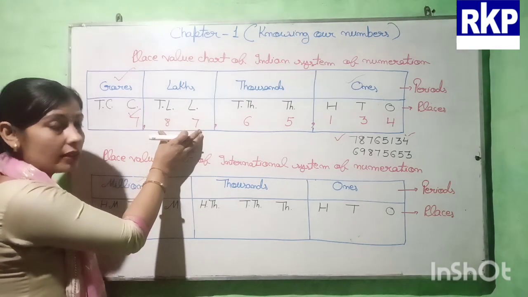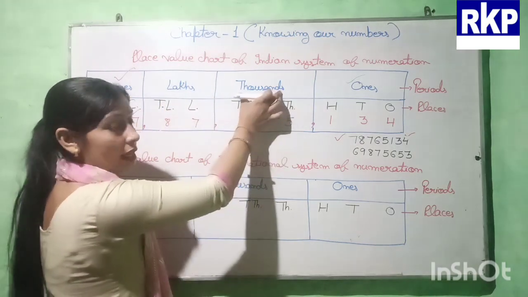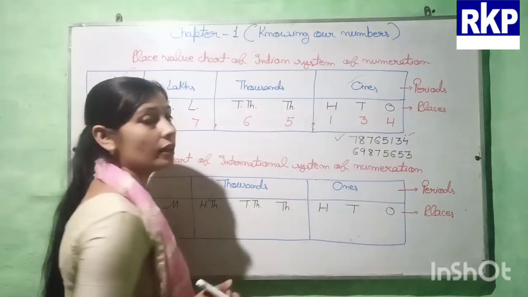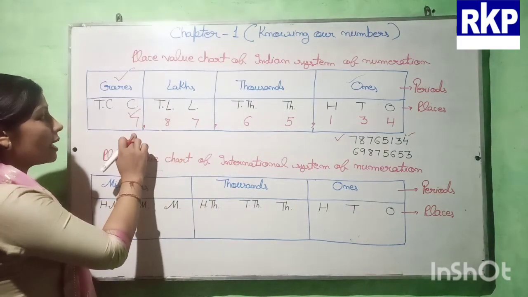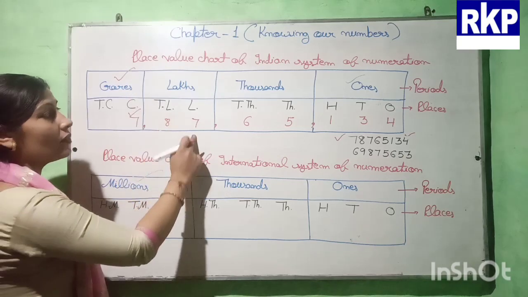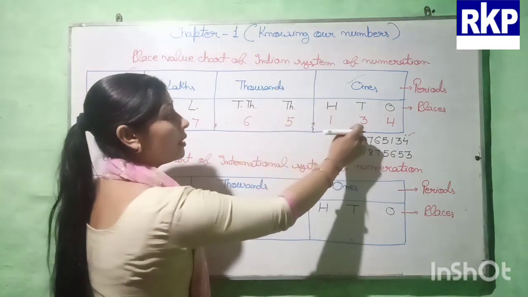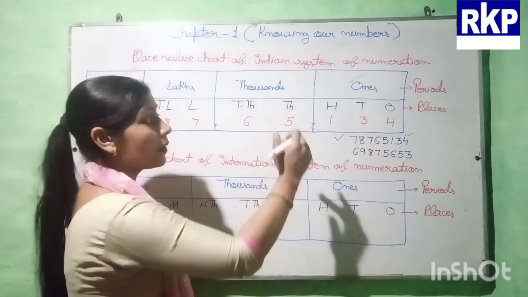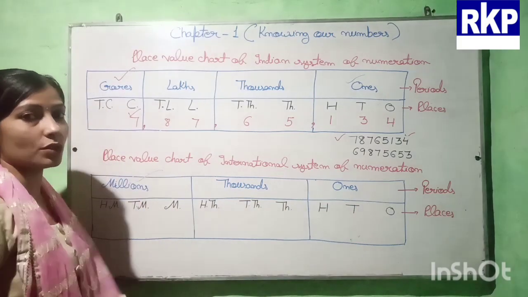So 87 lakhs. 65 thousands and 134. Again, I am telling: 7 crores, 87 lakhs, 65 thousands, 134.